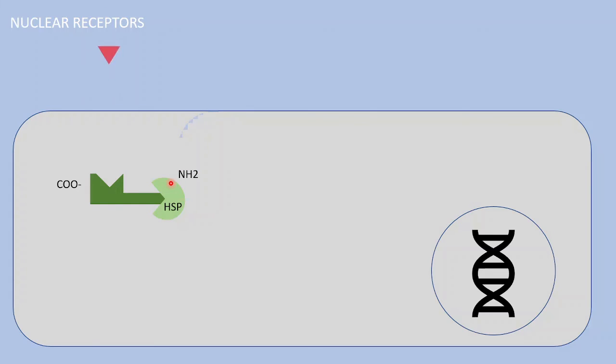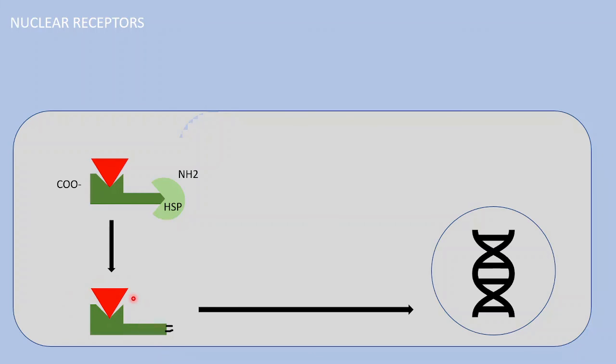Whenever a ligand comes and binds to this receptor, the heat shock protein will move away or detach from the receptor and the DNA binding site will be exposed. With this exposed site, the receptor along with the ligand will go to the DNA and start interacting with it.